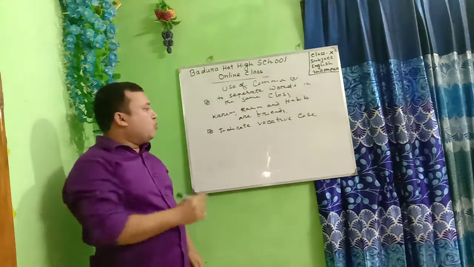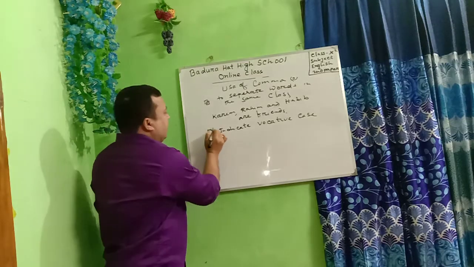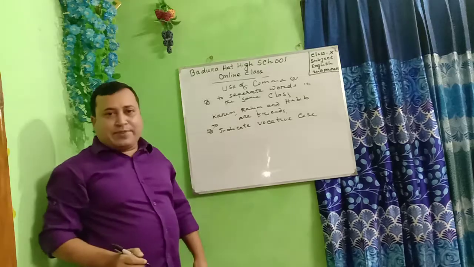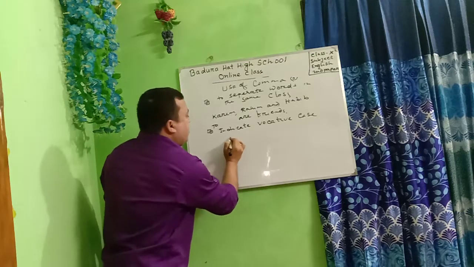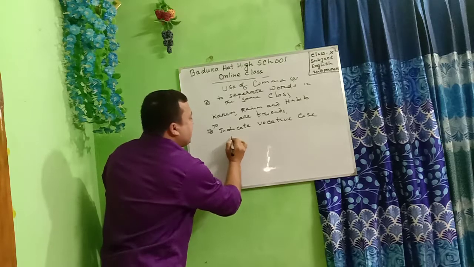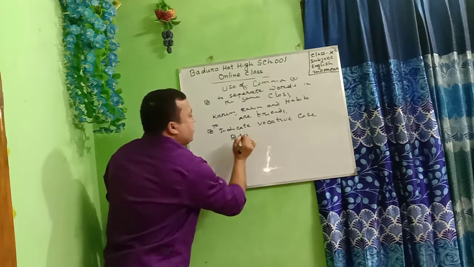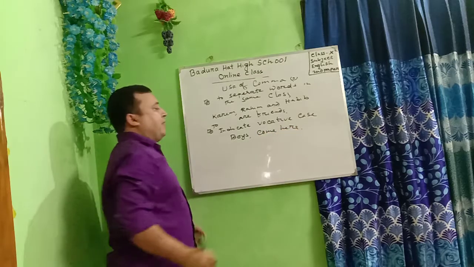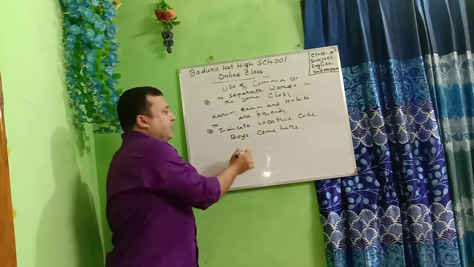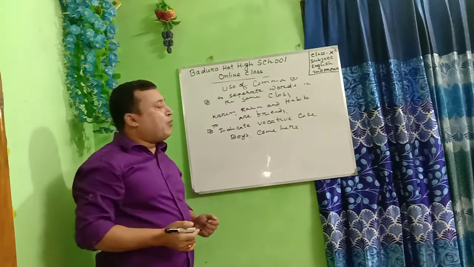Comma is used to indicate vocative case. Let's see an example. Boys, come here. Here, what is vocative case?